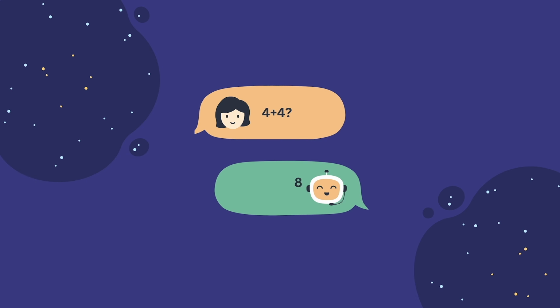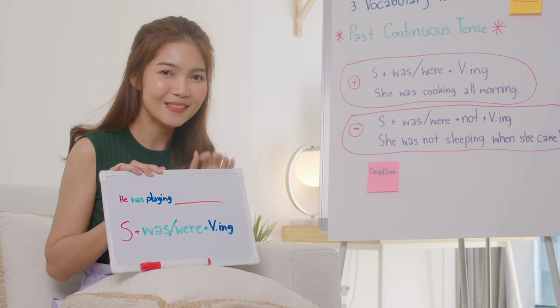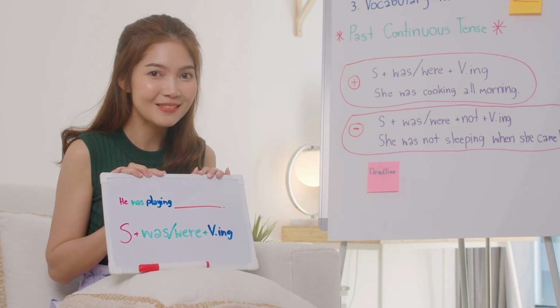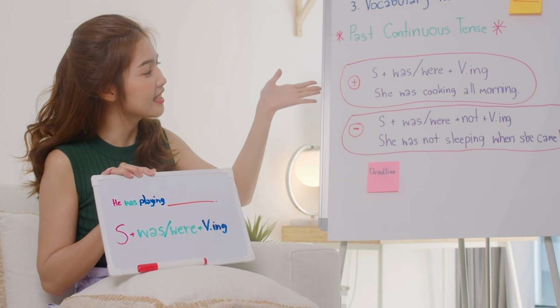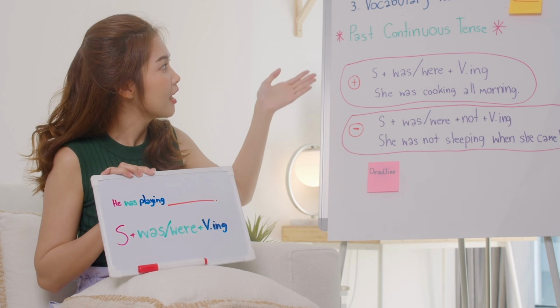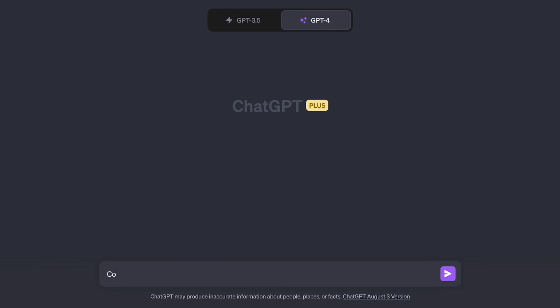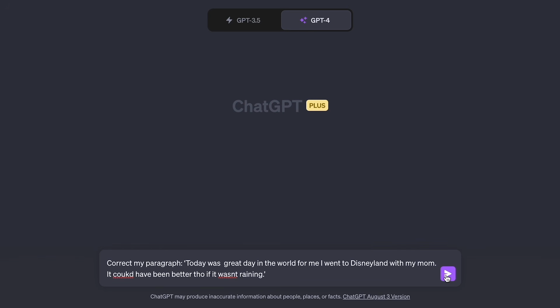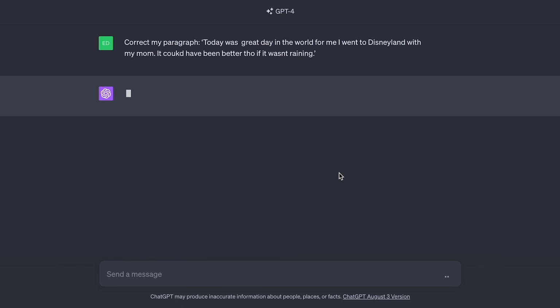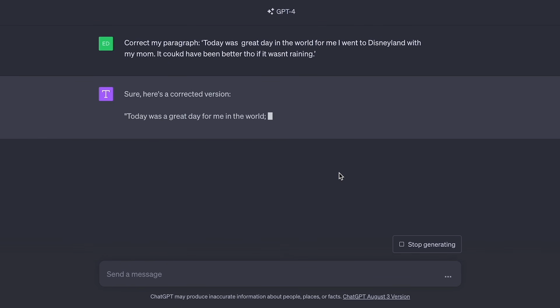However, imagine you are a young student trying to learn the English language. I'm going to show you just how different responses can be based on the prompts you feed, and in turn your learning experience. For this example, I'm going to be using ChatGPT's GPT-4 model. So let's start with the basics. If you were to type "correct my paragraph" and then pasted a badly written paragraph, so just like this: "Today was great in the world for me, I went to Disneyland with my mom, it could have been better though if it wasn't raining."